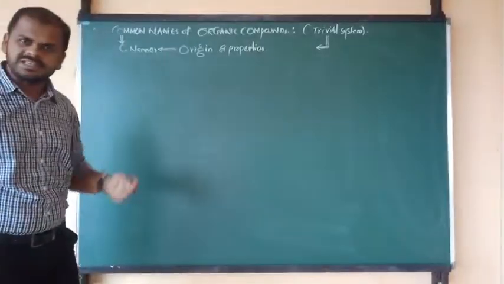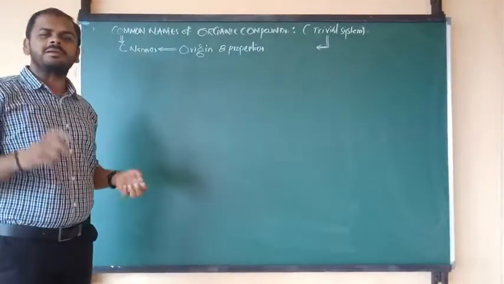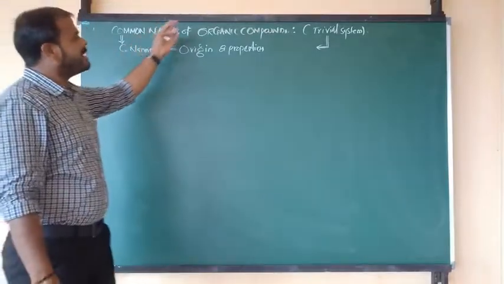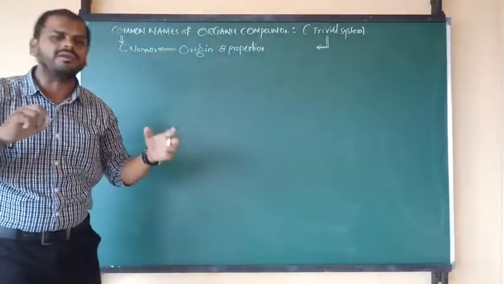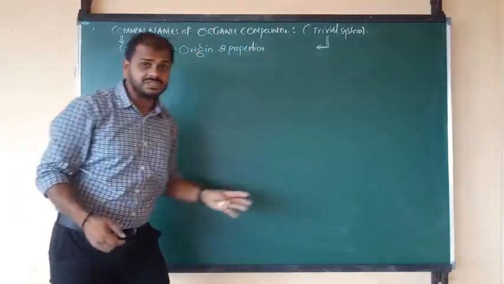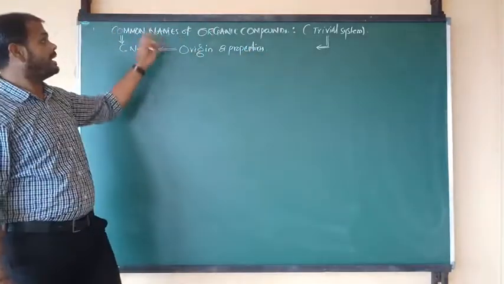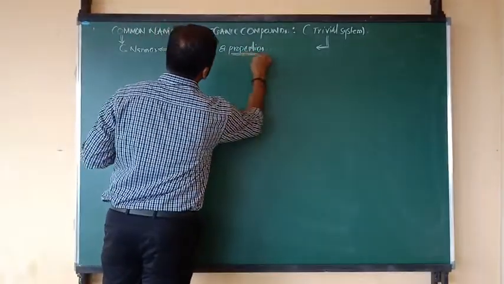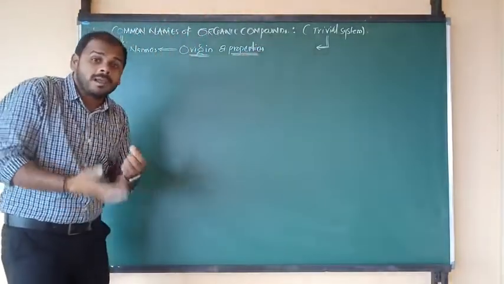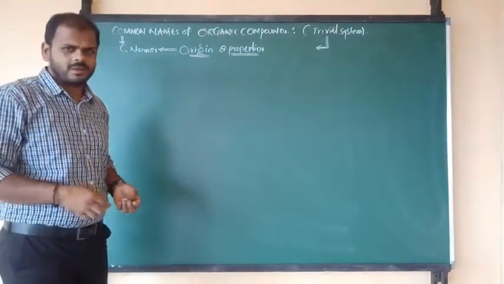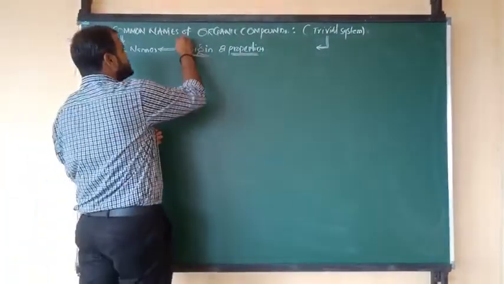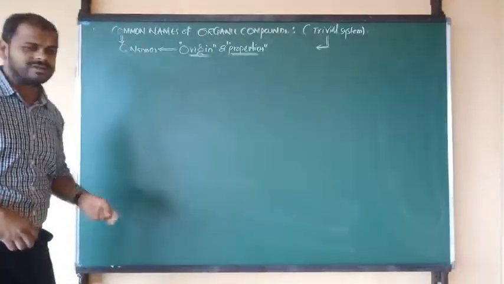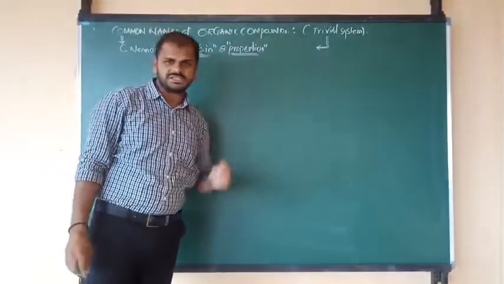So as per the trivial system, common names can be written only on the basis of their origin and on the basis of their properties. Okay, so on the basis of these two things only, we have to decide the common names of organic compounds. This is the main motto of the trivial system.